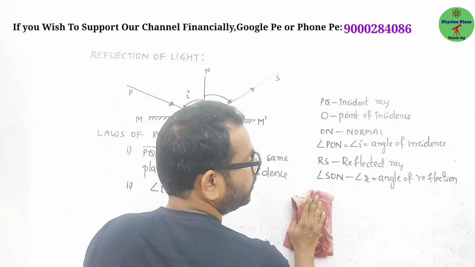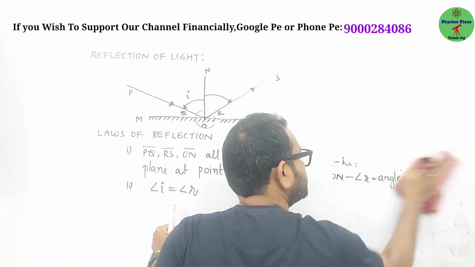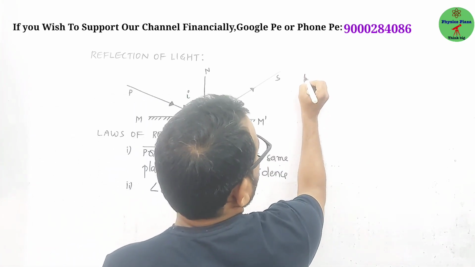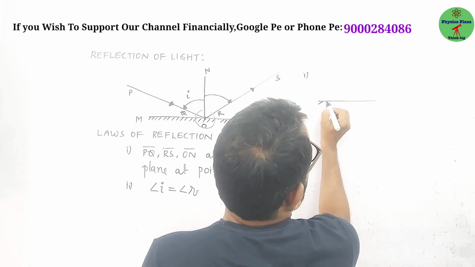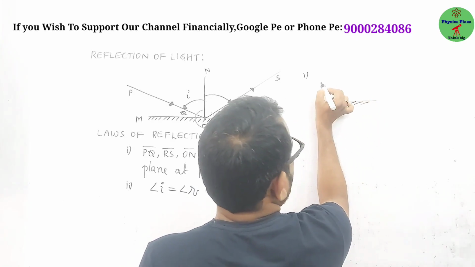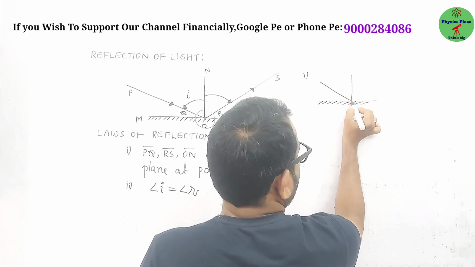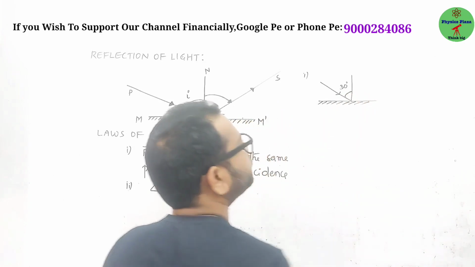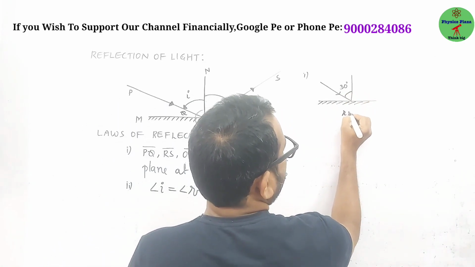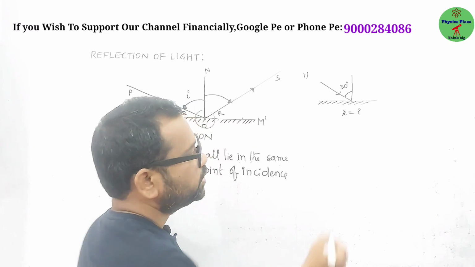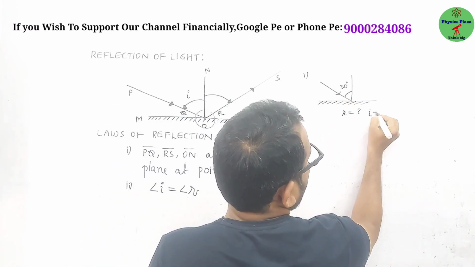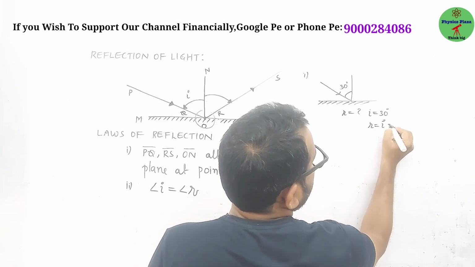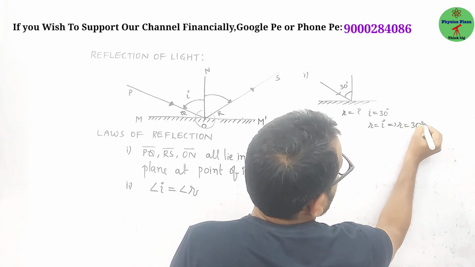Okay children, based on this we can explore the questions. Hope you have covered these terms. So how are the questions asked? Look here. For example, first question: here is a reflecting surface, here is a light ray falling, and the angle of incidence is 30 degrees. They will ask you, what is the angle of reflection? From this diagram, angle of incidence is equal to 30 degrees, and from the laws of reflection we know that angle of reflection is equal to angle of incidence, hence angle of reflection is 30 degrees.